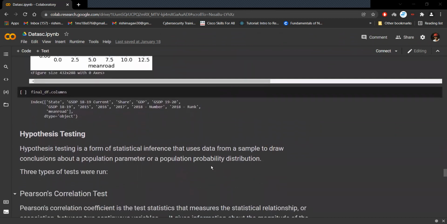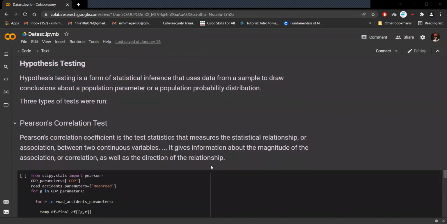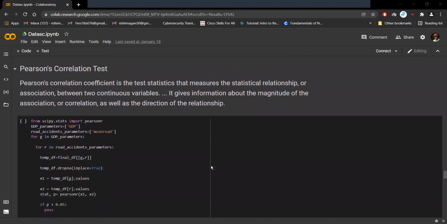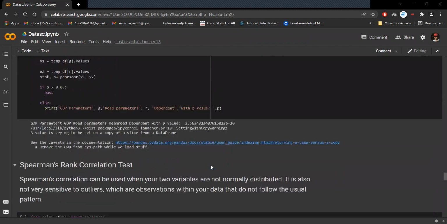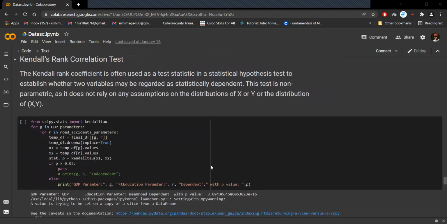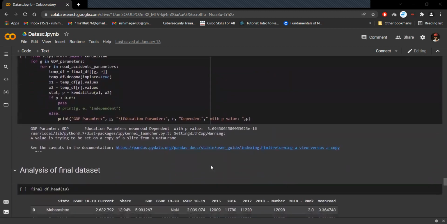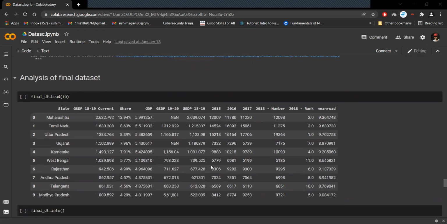Moving on to hypothesis testing, which is a form of statistical inference that uses data from a sample to draw conclusion about a population parameter or a population probability distribution. We conducted the hypothesis testing using 3 tests: the Pearson correlation test, the Spearman's rank correlation test, and the Kendall's rank correlation test. Based on the values we received, we were able to concur and progress with the machine learning models.